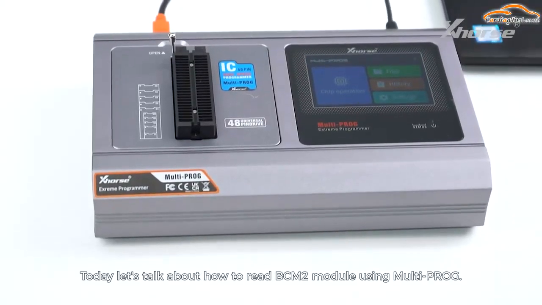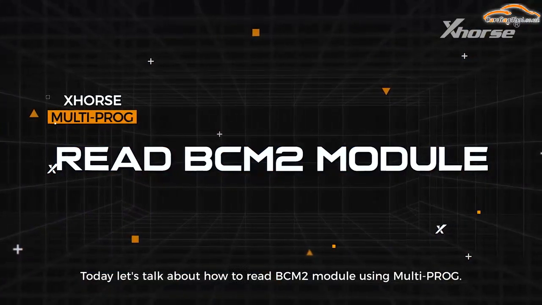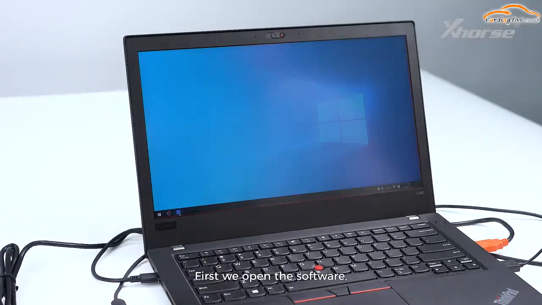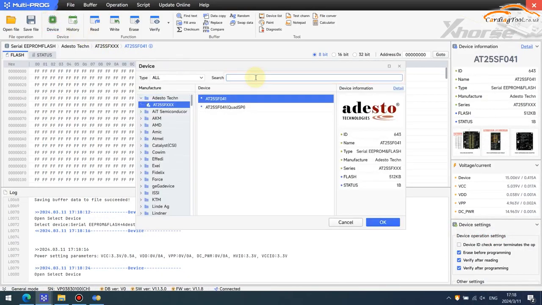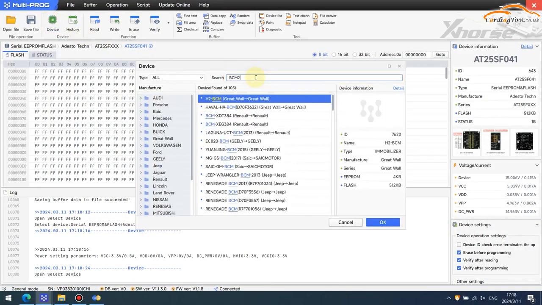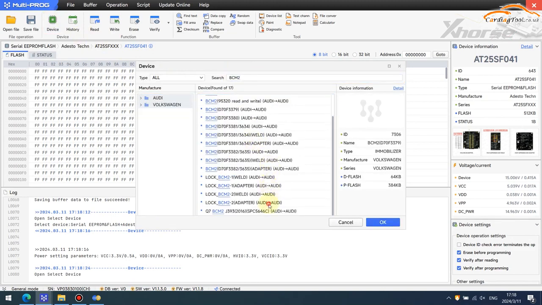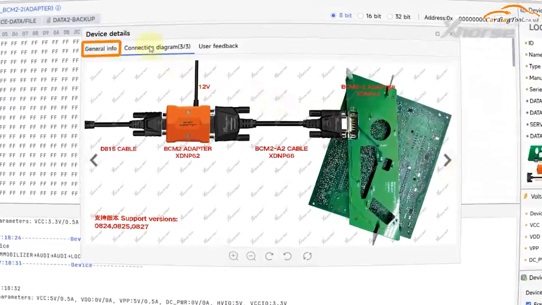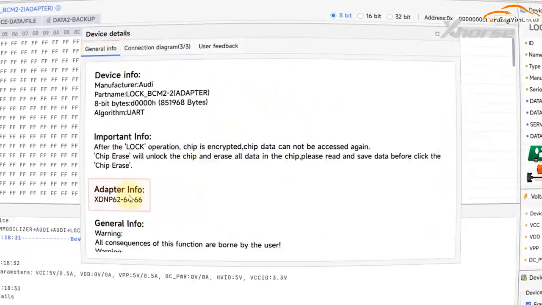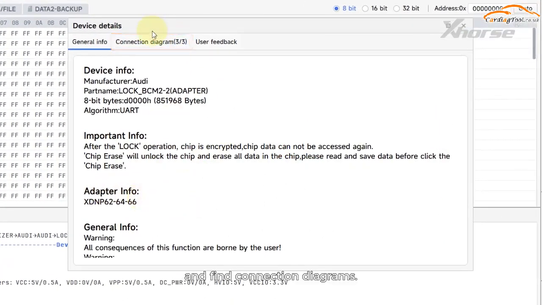Today let's talk about how to read BCM2 module using Prog. First we open the software, check the device info. And find connection diagrams.